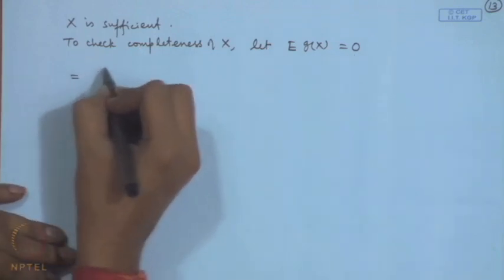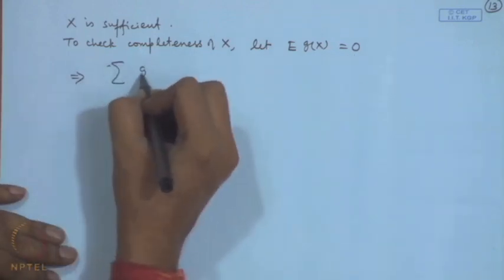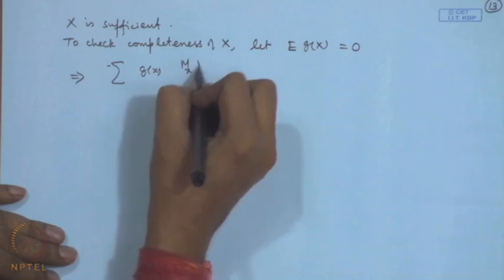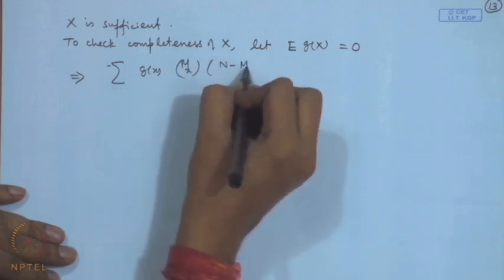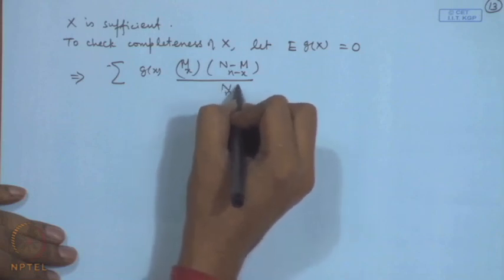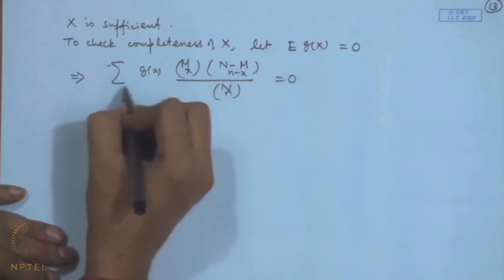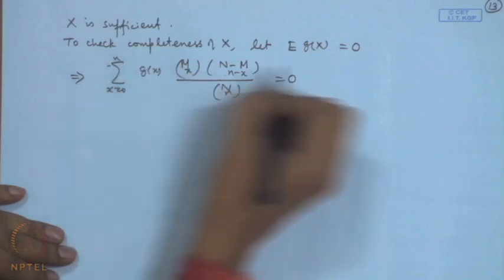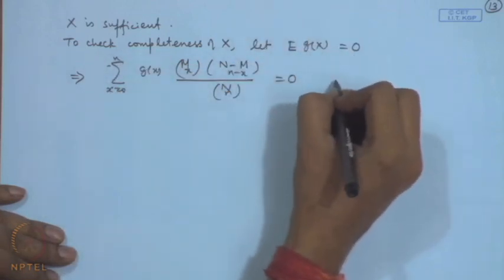Then that is equivalent to saying sigma g x, M C x, N minus M C n minus x, divided by N C n is equal to 0 for x equal to 0 to n, subject to those conditions here, for all M.